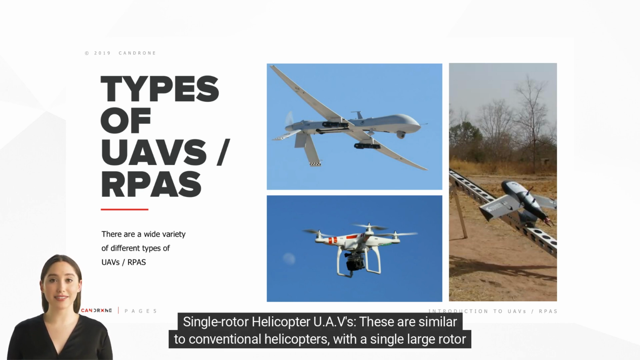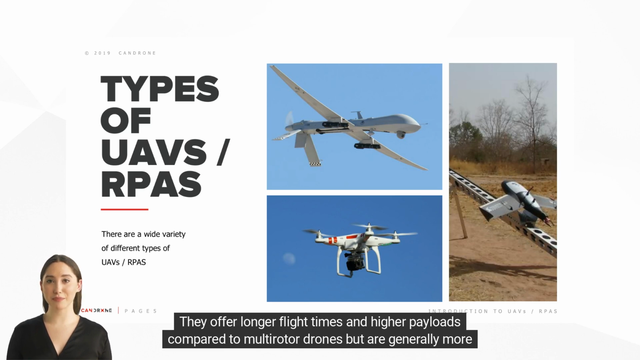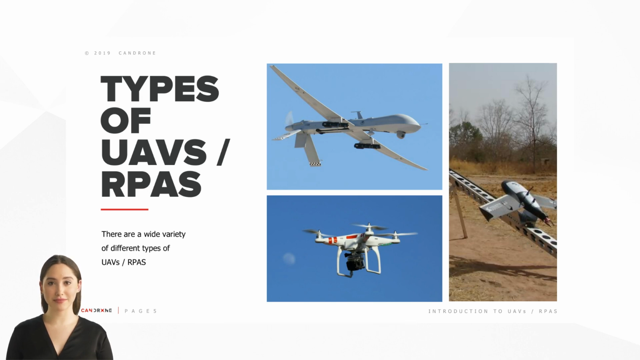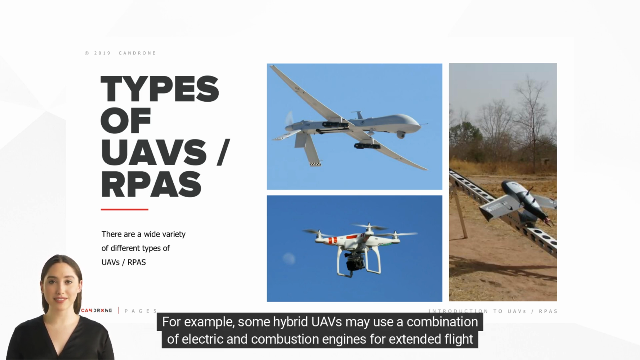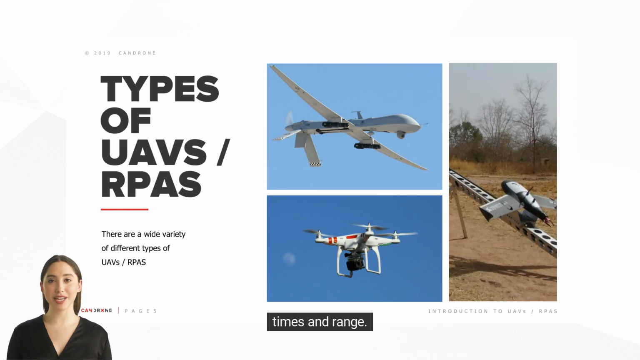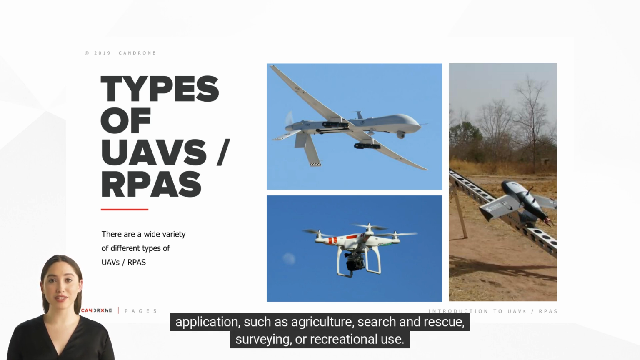Single-rotor helicopter UAVs. These are similar to conventional helicopters, with a single large rotor and a smaller tail rotor for stability. They offer longer flight times and higher payloads compared to multirotor drones, but are generally more complex and harder to operate. Hybrid UAVs. These drones incorporate features from various types of UAV, resulting in unique capabilities. For example, some hybrid UAV may use a combination of electric and combustion engines for extended flight times and range. Each type of UAV/RPAS serves different purposes and has specific advantages depending on the intended application, such as agriculture, search and rescue, surveying, or recreational use.